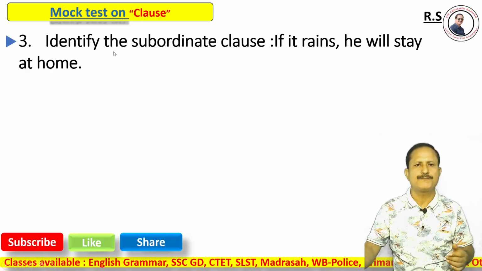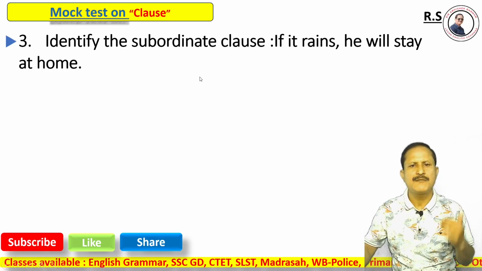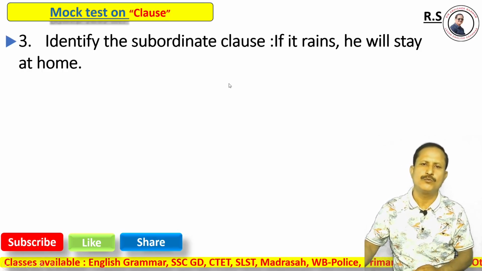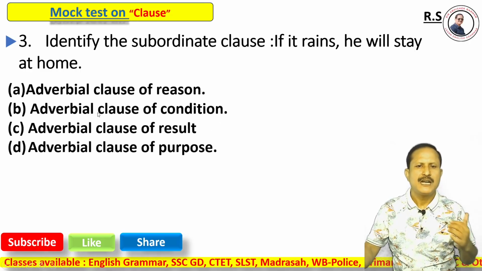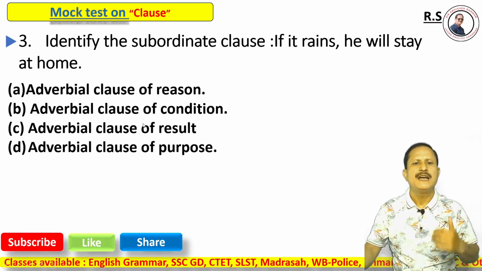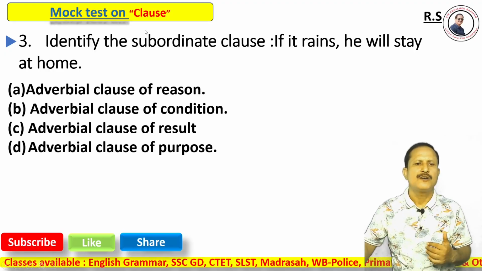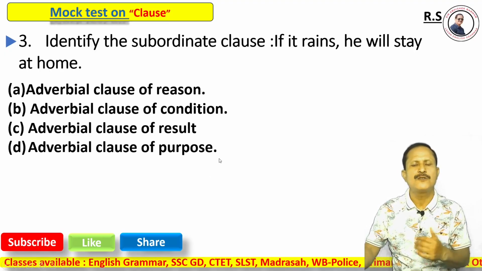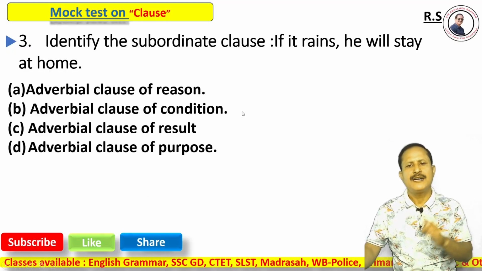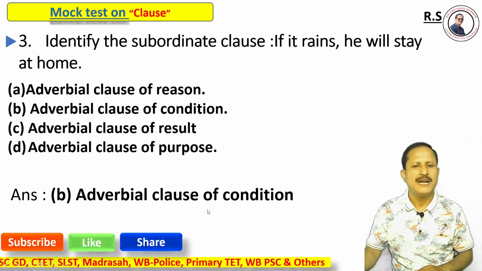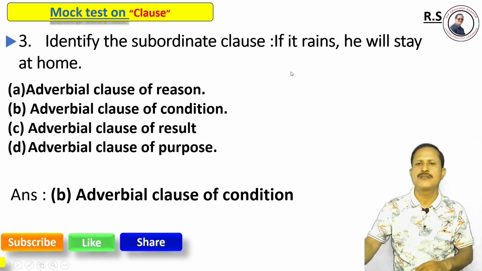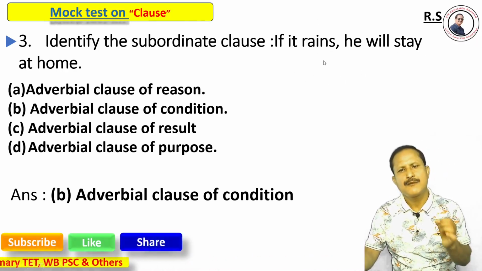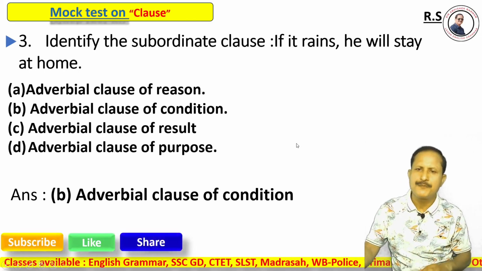Now question number 3. Once again, same question. Identify the subordinate clause. If it rains, you will stay at home. Options: option A, adverbial clause of reason; option B, adverbial clause of condition; option C, adverbial clause of result; option D, adverbial clause of purpose. The right answer is option B, adverbial clause of condition, because if it rains is the subordinate clause. And this subordinate clause is an adverbial clause.